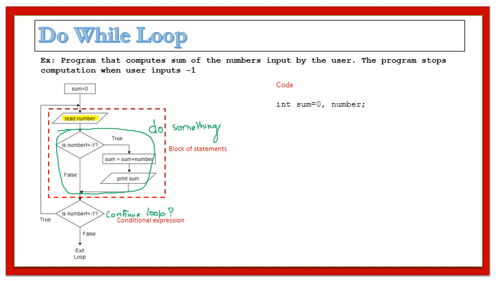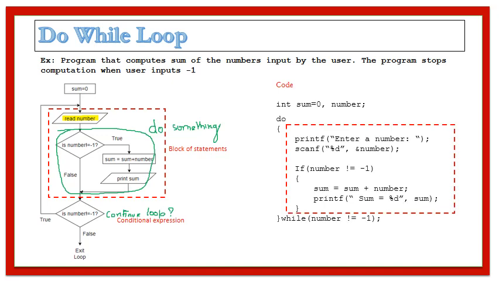In this program we need two variables, a variable sum which is going to compute the total of the numbers input by the user, and a variable number which we are going to read from the user. Because we want to do something first and then check for the condition, we go for a do while loop, and all the block of statements that we want to repeat until the given condition is true is written inside the do block, shown using the red rectangle.